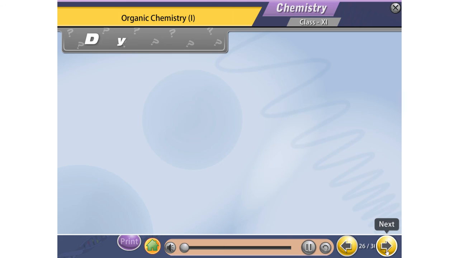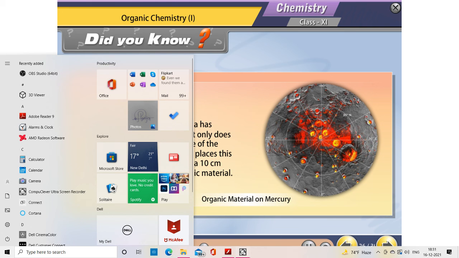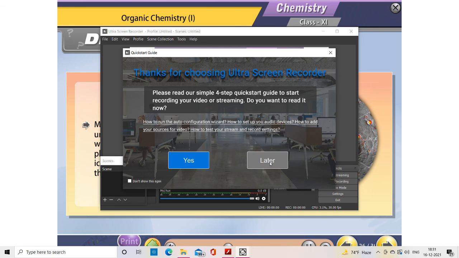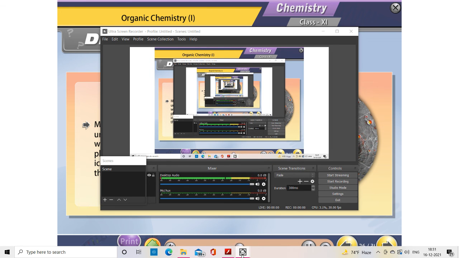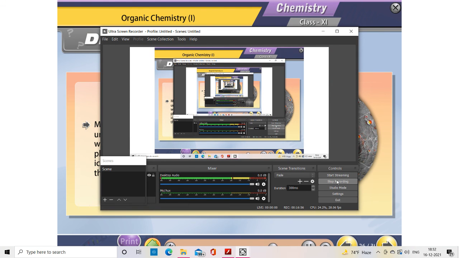Assessment. Did you know? The Messenger spacecraft of NASA has uncovered evidence that not only does water ice exist on the surface of the planet Mercury, but in many places, this ice appears to be covered in a 10 centimeters thick layer